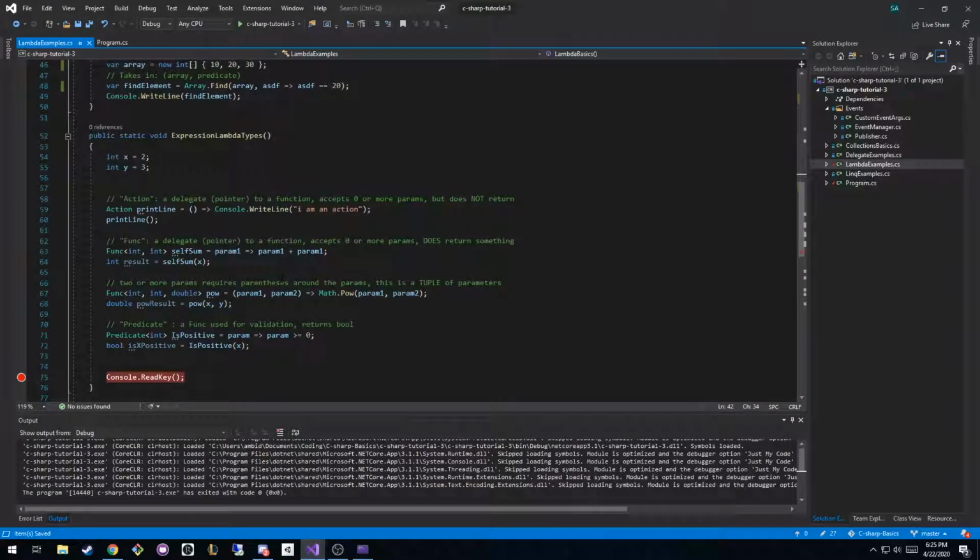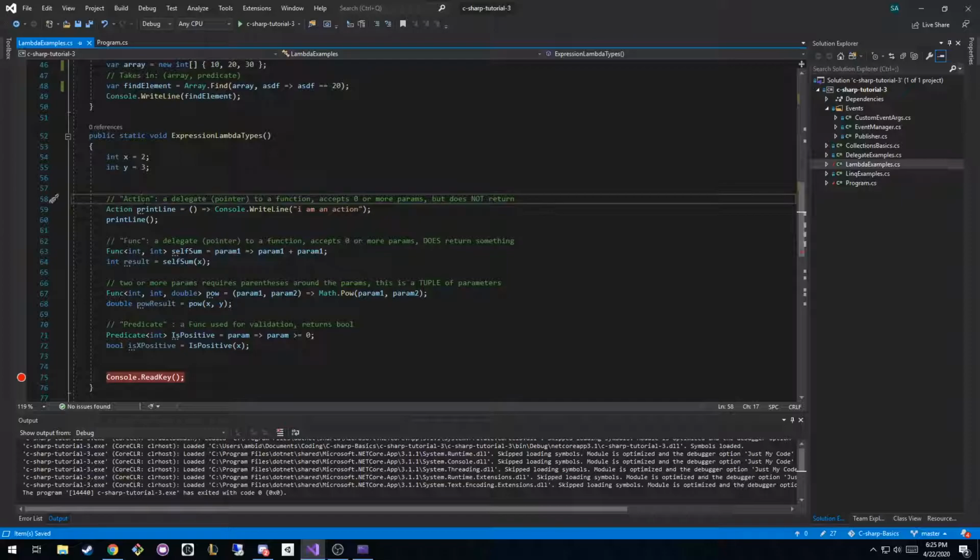There are three different ways that .NET allows you to store these things, because really what lambdas are is a different syntax for writing functions. The three ways you can write them are an action, a function, and a predicate. An action, as the name describes, is literally just a pointer to a function. It accepts as many parameters as you want, but it doesn't return anything. You're doing an action, but you're not giving anything back. A function would do an action and return something. Hence the difference in naming conventions.